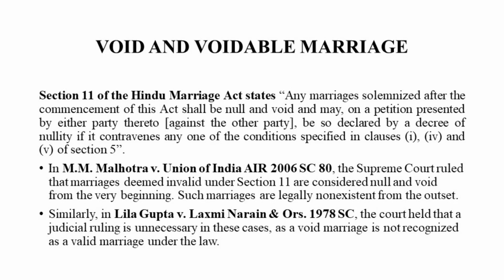Now next I would be talking about void and voidable marriage. Some points I've already discussed earlier. Section 11 talks about void marriage, and section 12 talks about voidable marriage. Void marriage, again 3, which we had discussed under section 5. Bigamous marriage is a void marriage. Polygamous marriage is a void marriage. Second, if the parties are sapinda to each other, it's a case of void marriage. If the parties fall within prohibited degree, it's a case of void marriage.